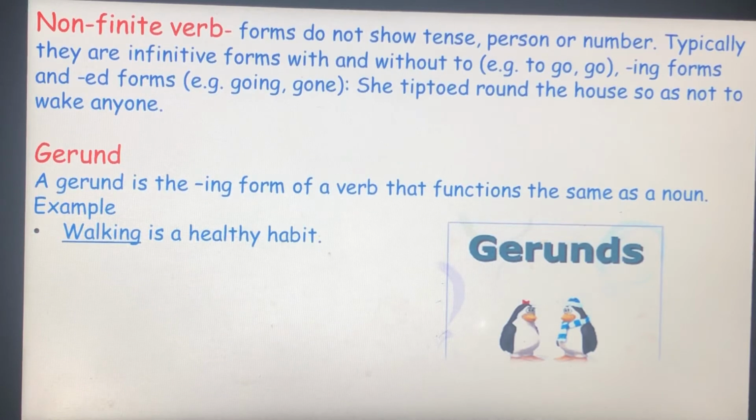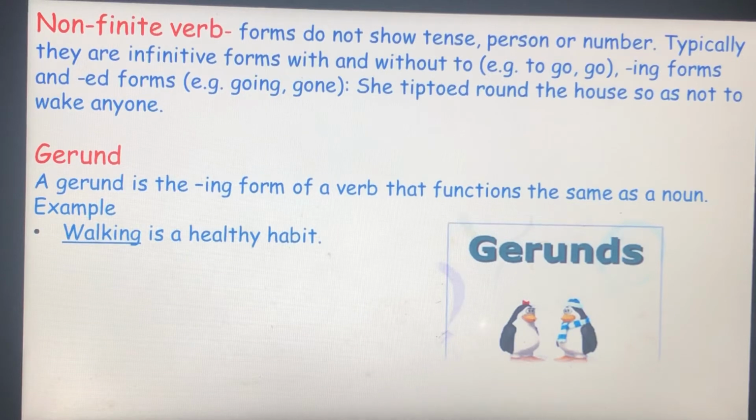Example: walking is a healthy habit. In this sentence, walking is the gerund. It acts just like a noun. Present participle used as a noun here.